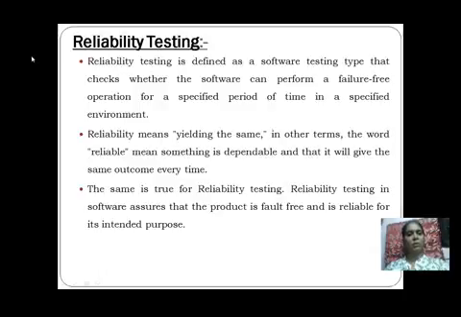So reliability means what? Reliability means yielding the same. In other words, reliable means something is dependable and that it will give the same outcome every time. Means what?